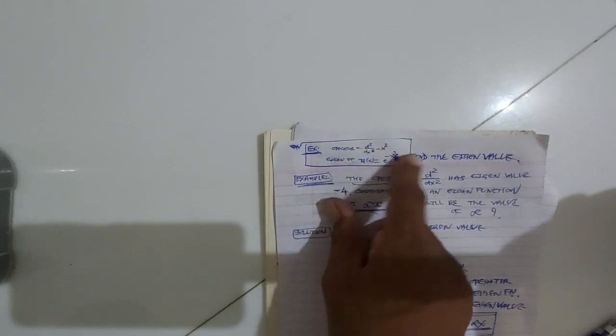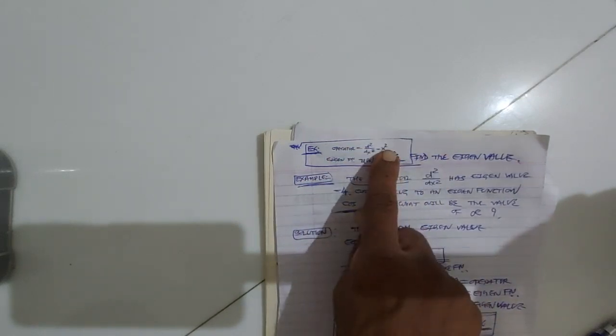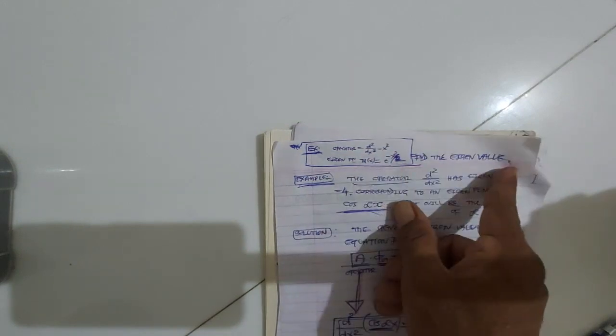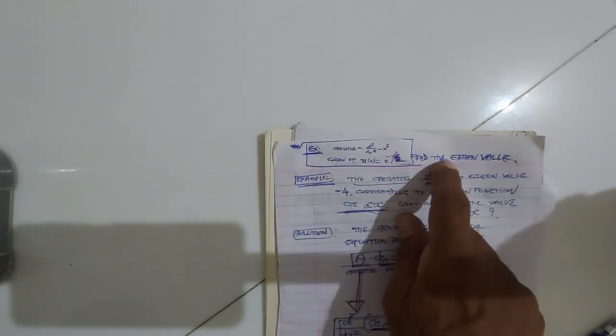I am giving you the operator d square upon dx square minus x square, and you have to operate this operator on the eigenfunction e raised to minus x square by 2. Find out the eigenvalue. So the operator is d square upon dx square minus x square, the eigenfunction is e raised to minus x square by 2. Find out the eigenvalue. How do we do it?